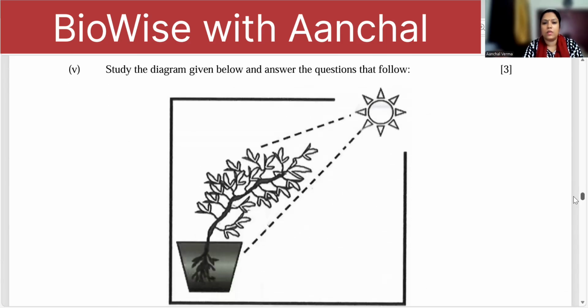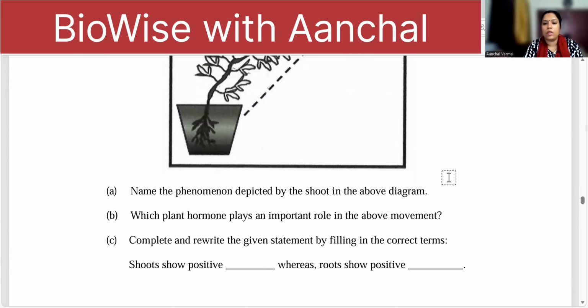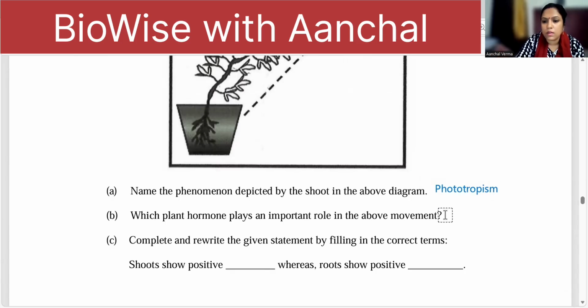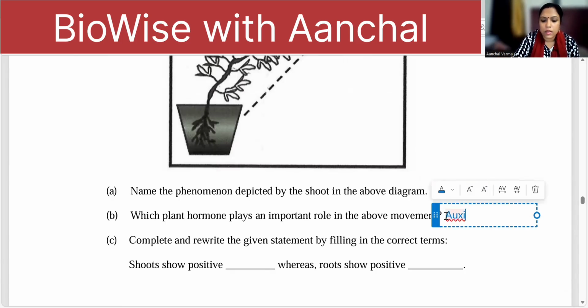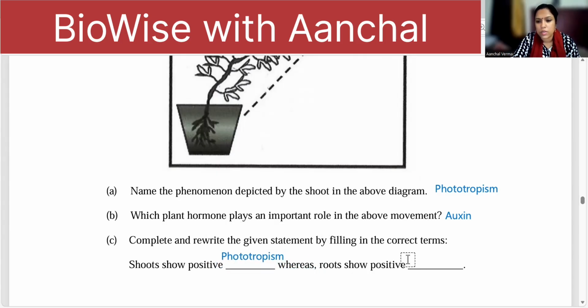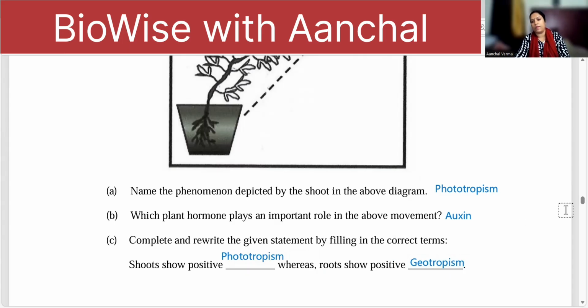Now next question, you can see here what is happening. The plant is bending towards the sun. The phototropic movement. So name the phenomenon here, phototropism. Then which hormone plays an important role here? Auxin. Then complete the statement. Shoot shows positive phototropism. And root shows positive geotropism. Okay, that is towards the gravity of the earth.